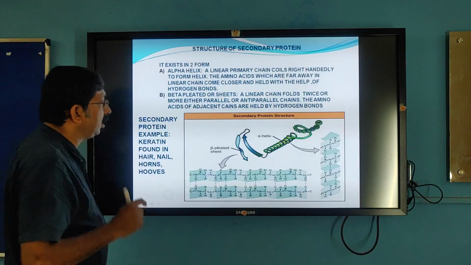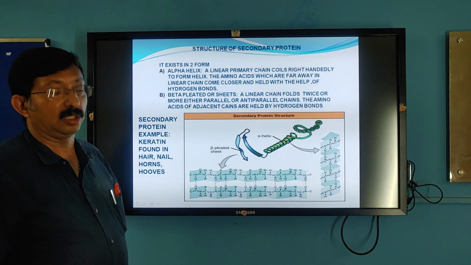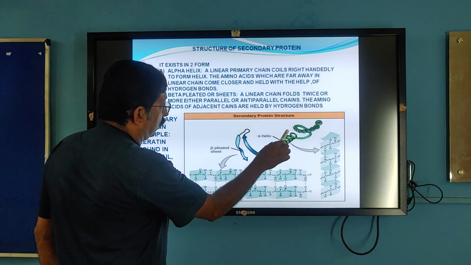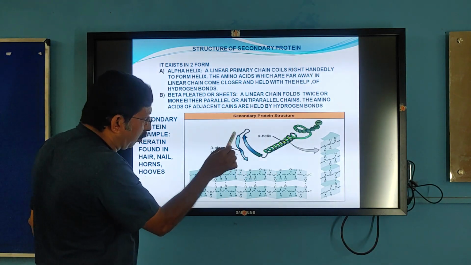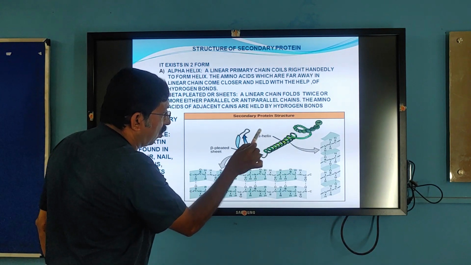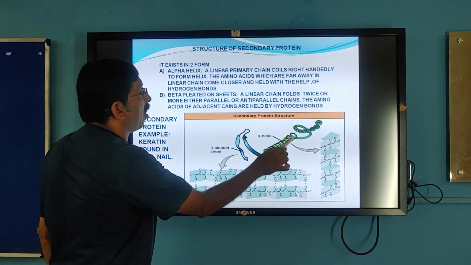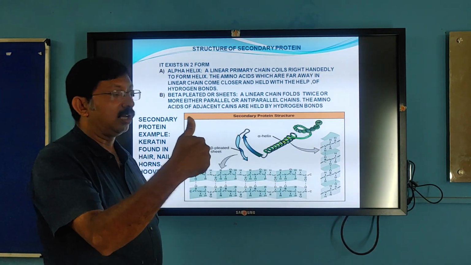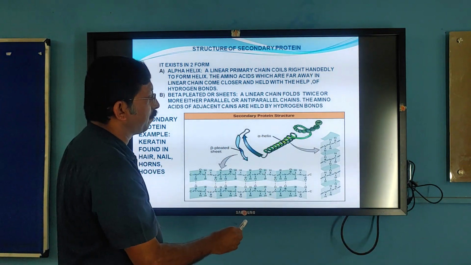Now let's come to the secondary structure, the secondary protein. See here, this is a single protein chain. It has undergone coiling in the form of a helix, right-handed coiling. This is called the alpha helix.